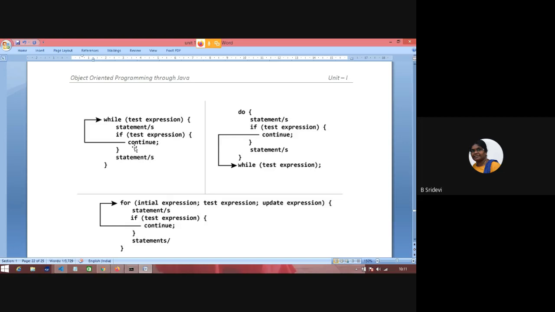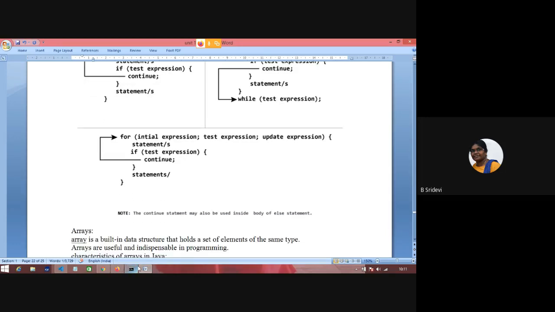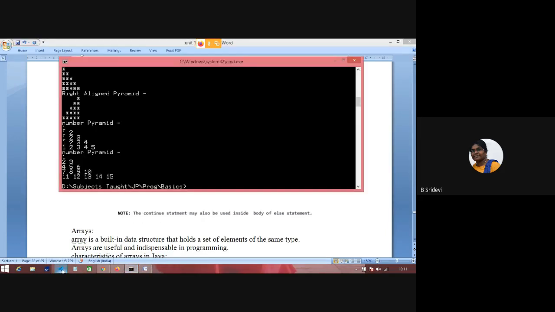Suppose a continue is placed in a while loop. Whenever continue is executed, this down part is skipped and it will go here. If it is a do while, the remaining part is skipped and it will directly go to the expression. If it is true, it will go back. Here also in a for loop, it will go to the test expression by skipping the remaining part. We'll write a program and understand.